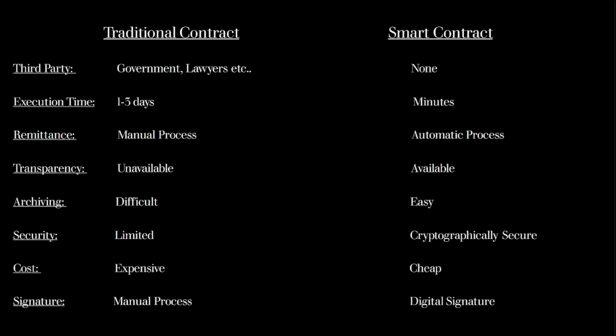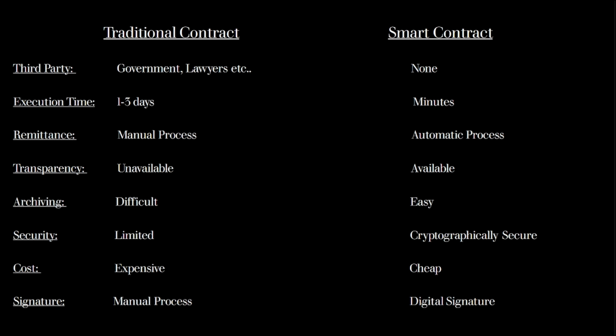Transparency. Transparency is not always available in traditional contracts. The transparency is for the different parties and entities involved in creating the contract and what they decide to show for the public. A smart contract always has 100% transparency available at all times, which can be reviewed online and validated through transactions made through the smart contract.